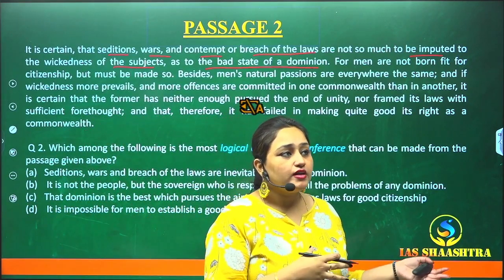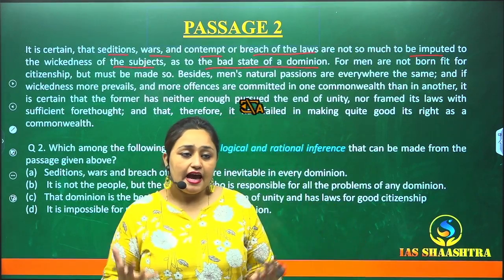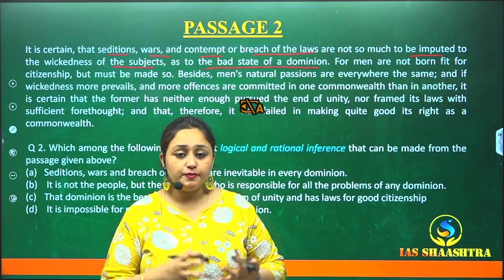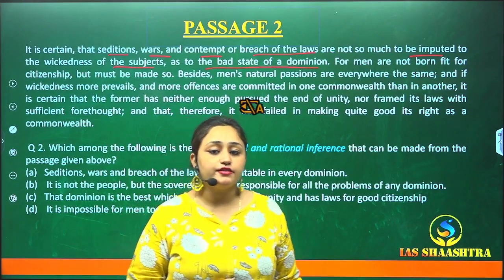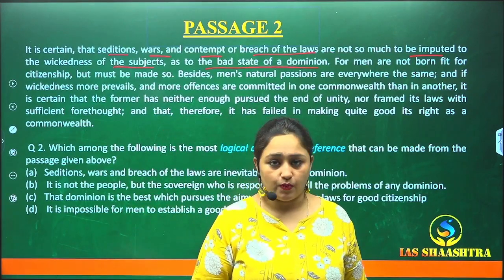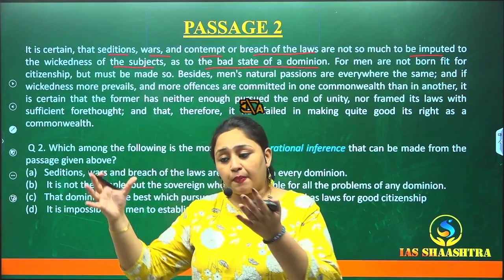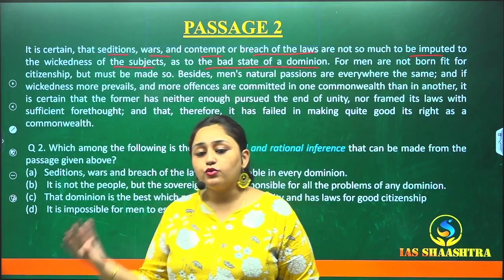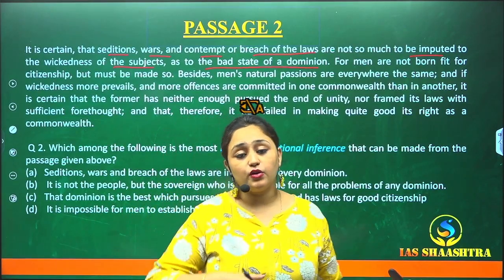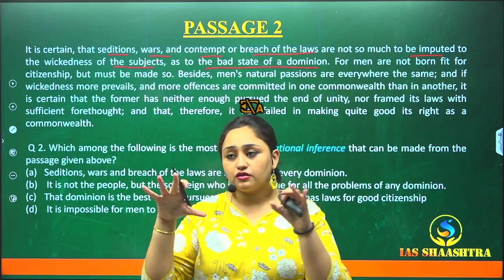Whatever bad happens in a country or in a society, the society or the dominion or the commonwealth is responsible on the whole. The citizens are not responsible, the subjects are not responsible. Because the subjects or the citizens live under the commonwealth or the dominion.